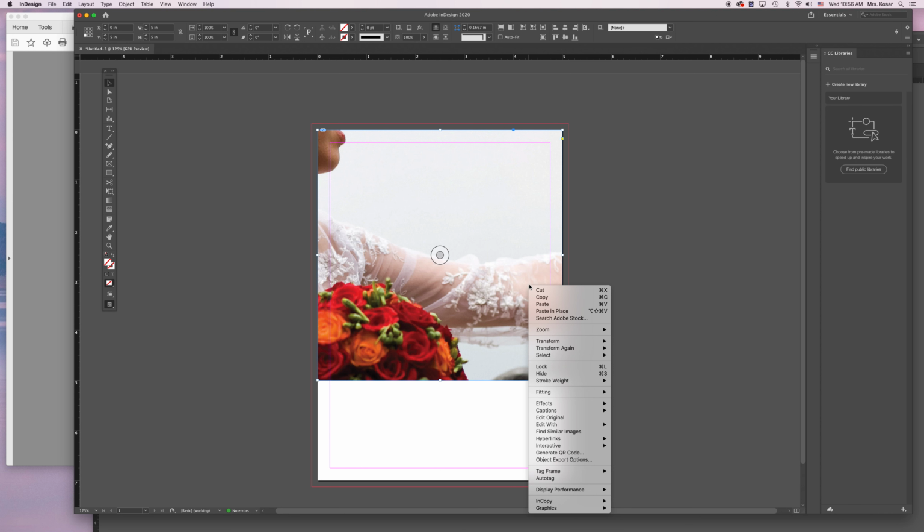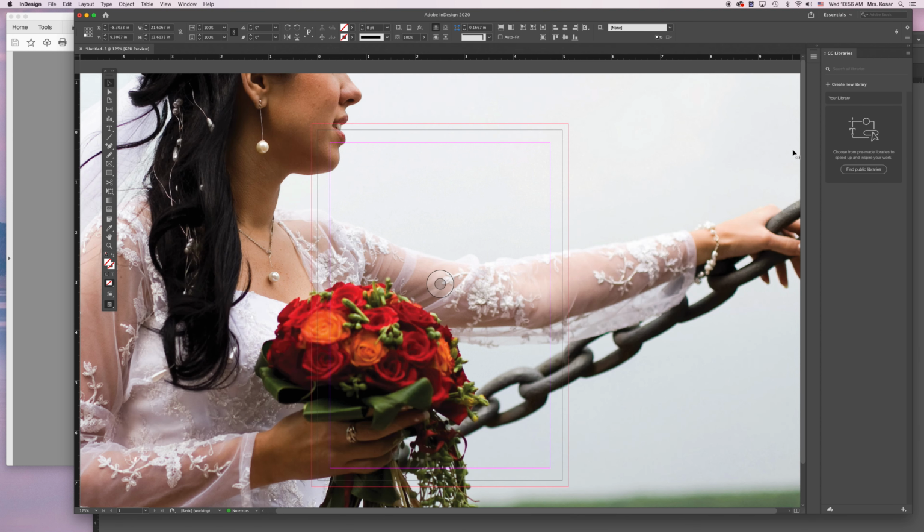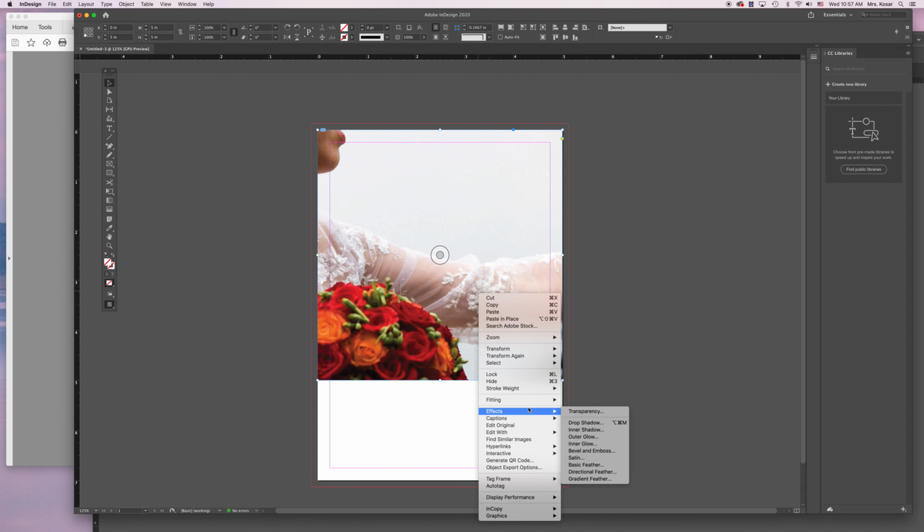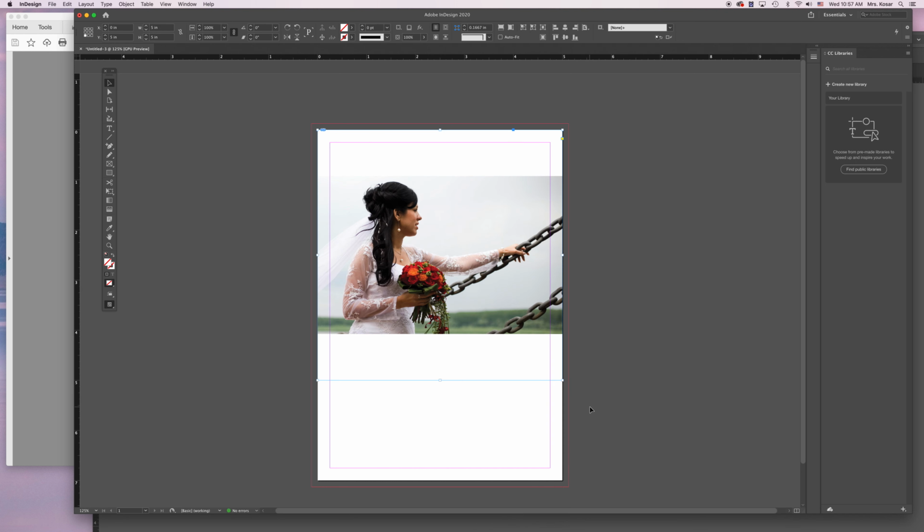I can go to fitting, fit frame to content. Now my frame's too big, so I don't want to do that. I'm going to go to fitting, and I'm going to do fit content proportionally. But if I do that, it's going to fit the whole picture in my frame. It's going to keep it in proportion, but then I have all this empty space in my frame, so I don't want to do that either.